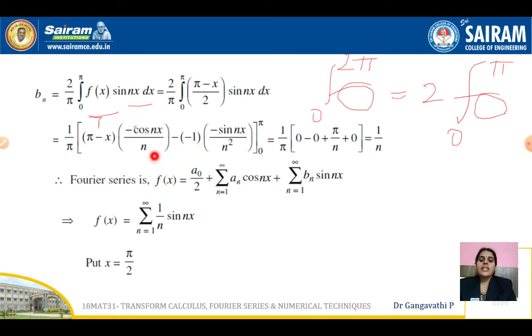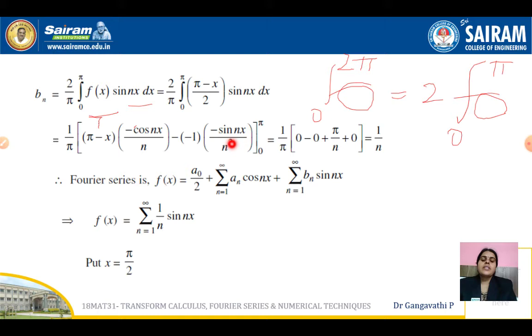And now we have to integrate this term. So the integration of minus cos nx by n is minus sin nx by n square, and that is between the limits 0 and pi. The reason we are not going to the next term is that the differentiation of minus 1 becomes 0. So we are going to stop at this stage. So 1 by pi and the first term pi minus x. We are going to substitute x equal to pi, the upper limit. Pi minus pi is 0. 0 multiplied by anything is 0. Therefore we get the first term as 0.